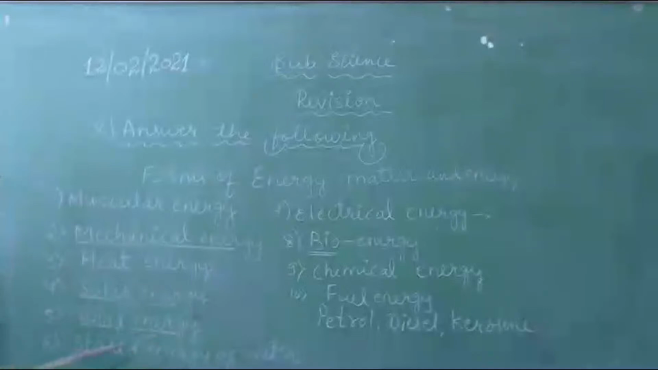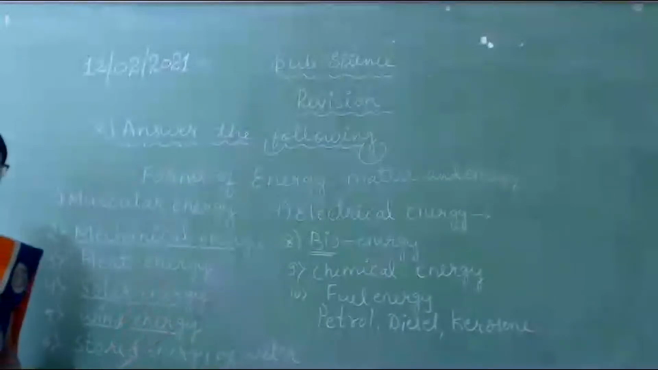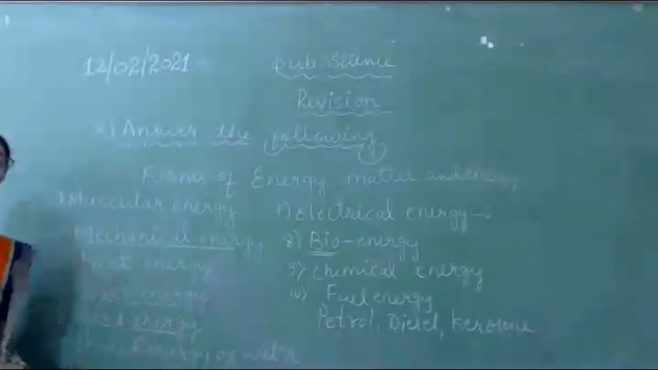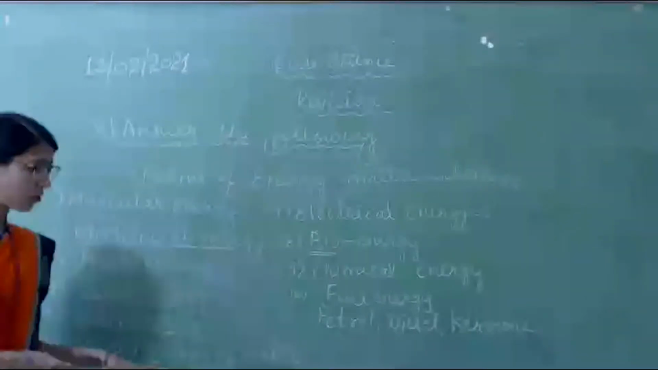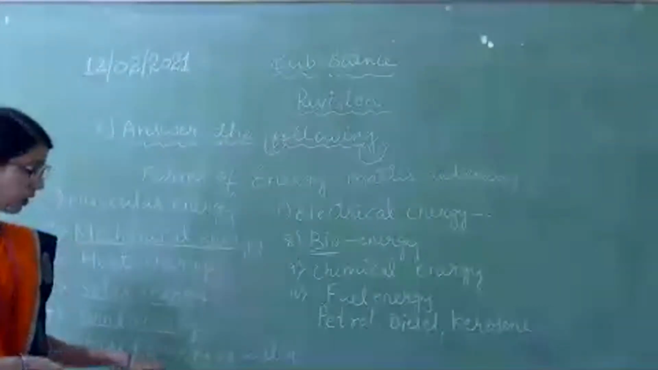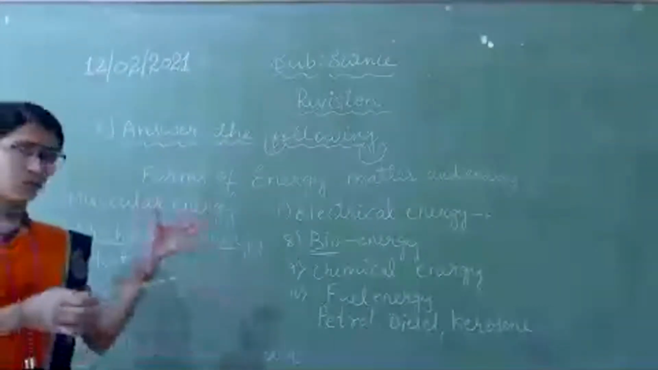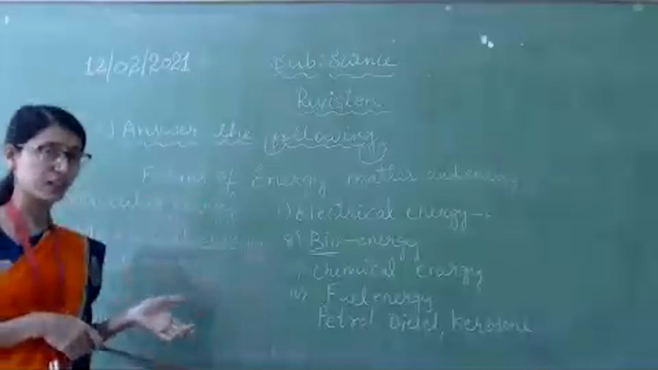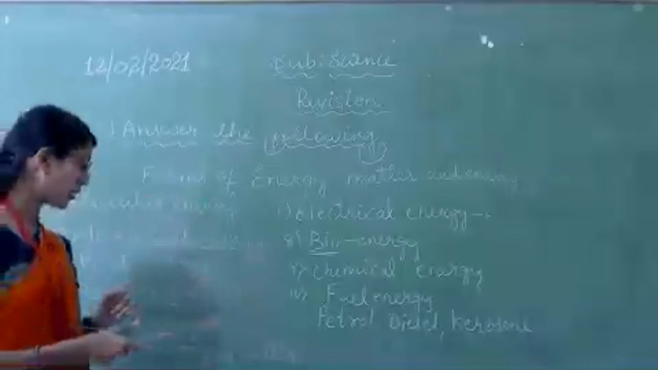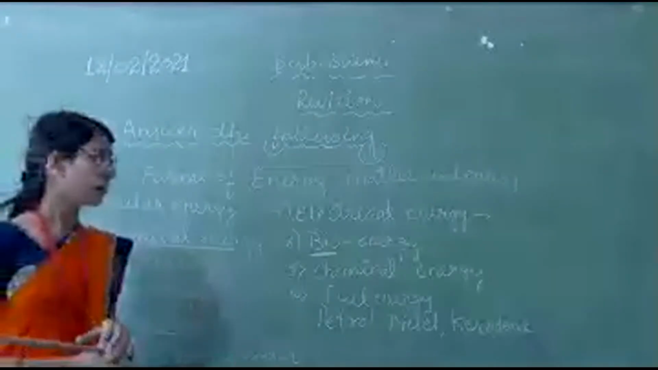Wind energy: ships and boats move on oceans with the help of wind, and turbines rotate with the help of wind. If turbines rotate, then we can get electricity. Stored energy of water is also called what? Potential energy. Because it is stored, it has energy due to its position. That's why it's called the potential energy of water.